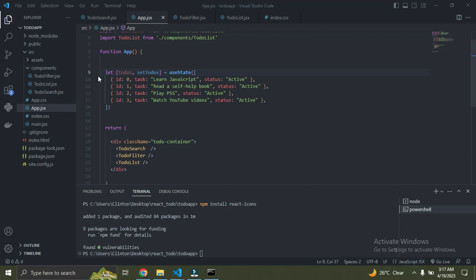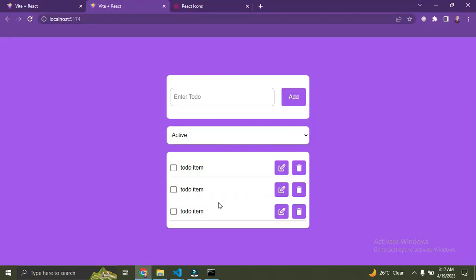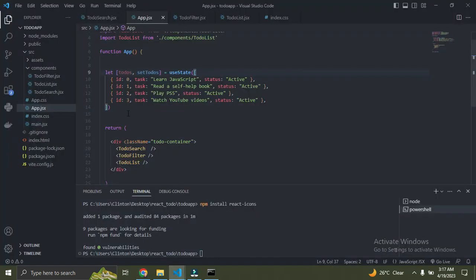Okay, so now we have our to-do items here. Perfect. So what we want to do next, we want to pass these to-dos to the list components. I'll show what I'm talking about. So right now these are our list components. So we want to pass those to-do items to these components we have here, this list component, the last component on the screen. So how do you go about that? If we check closely, these to-dos are all on the app component, so we need to pass this to this component we have here. So we're going to use a prop to pass these to-dos to this child component called to-do list.